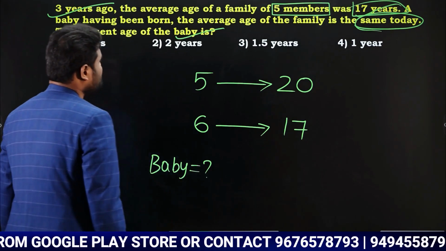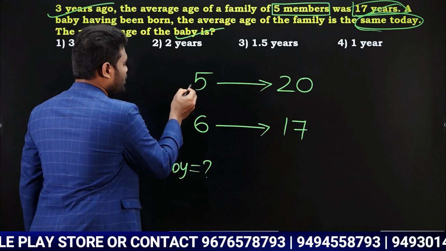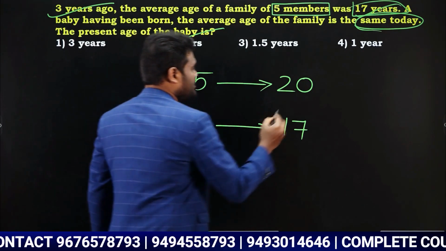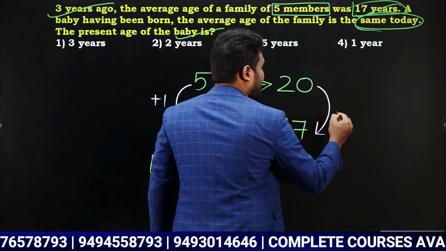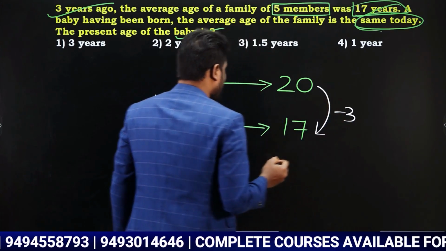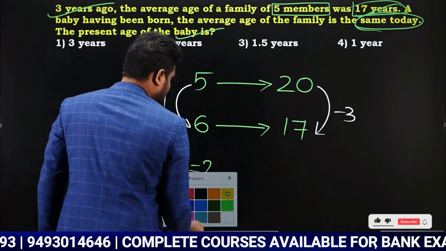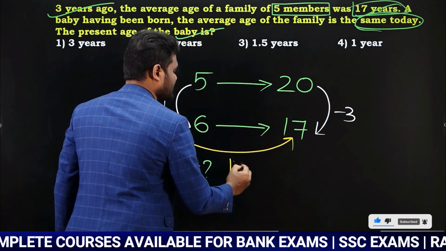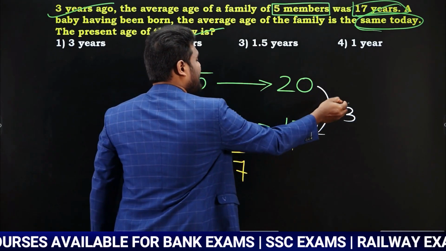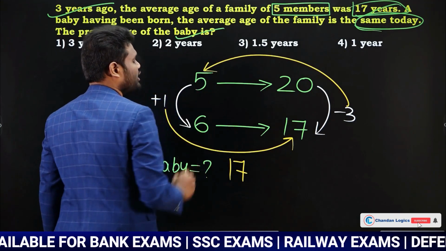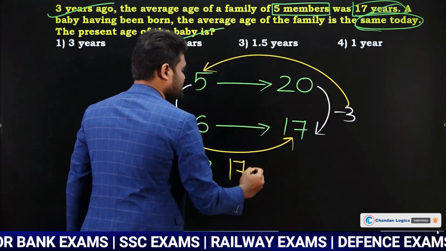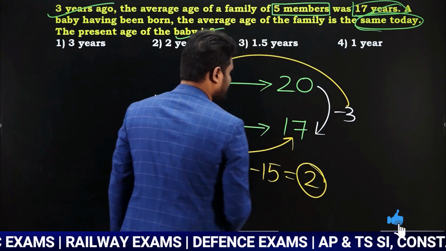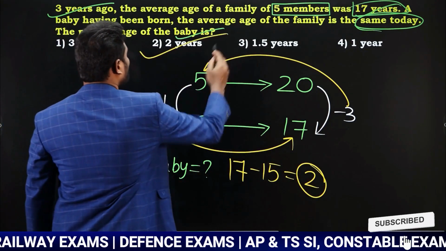Very simple. Just observe here carefully. Whatever I have told you, left hand side difference. Left hand side difference is +1. Similarly, right hand side difference is -3. Now what you need to do? Left hand side difference multiplied with right hand side bottom number. So 1 into 17 is nothing but 17. Similarly, right hand side difference multiplied with left hand side top number. -3 into 5 is nothing but -15. So 17 minus 15. So we can say that the age of the baby is 2 years.